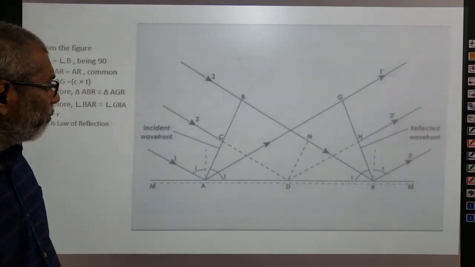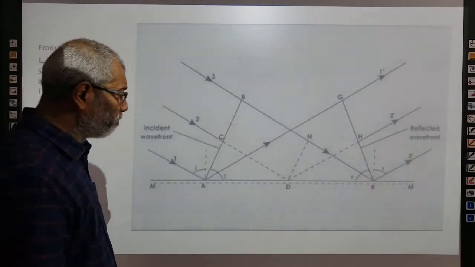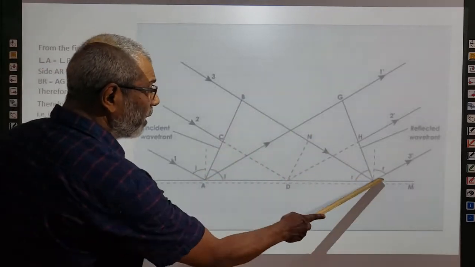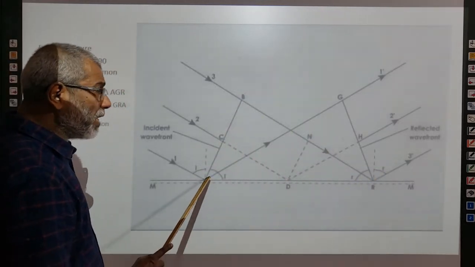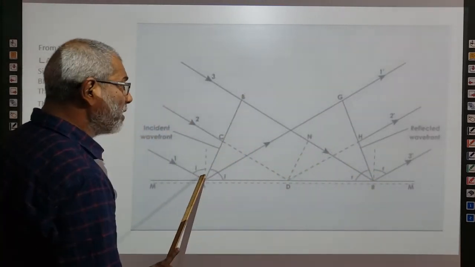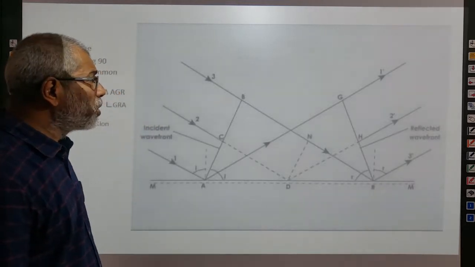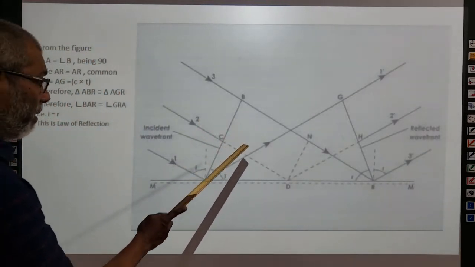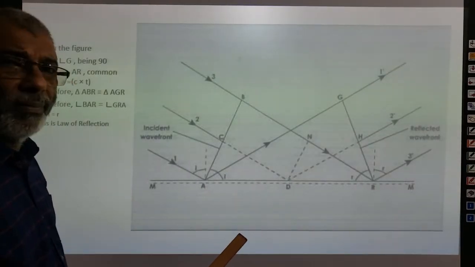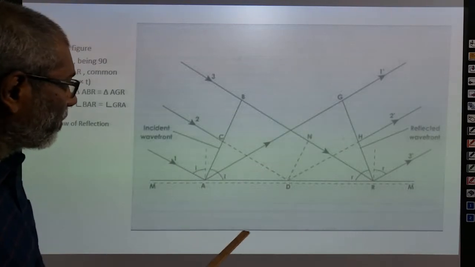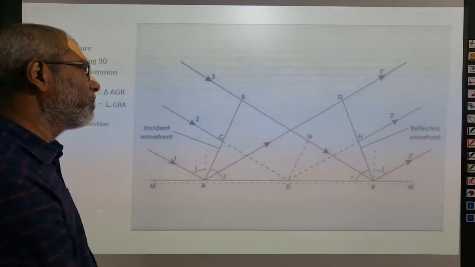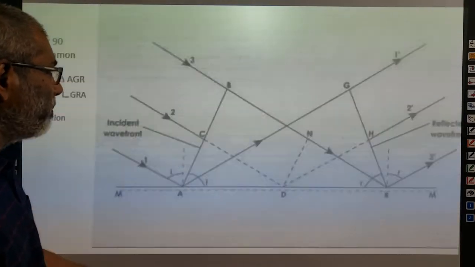Now looking at the geometry of the figure, we have two triangles. These triangles are ABR, one triangle, and the other triangle is AGR. In these two triangles, angle B is equal to angle G. Why is B equal to G?